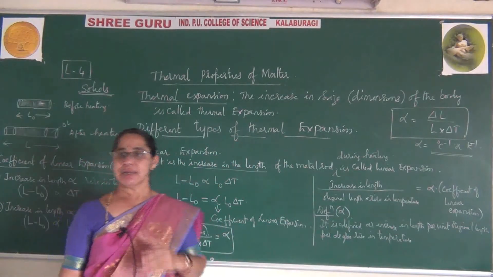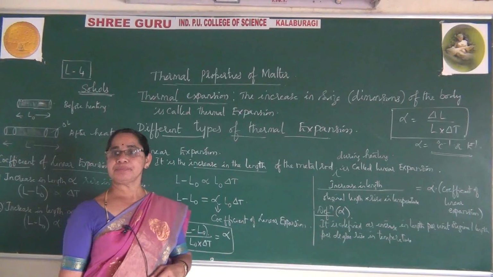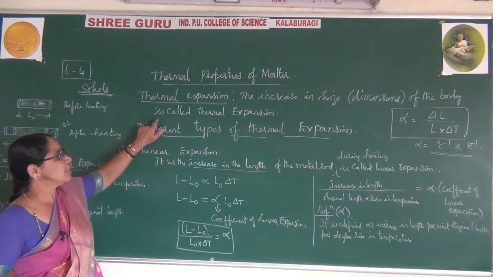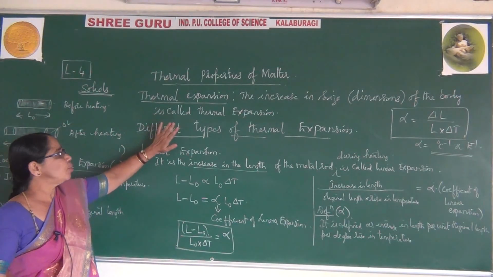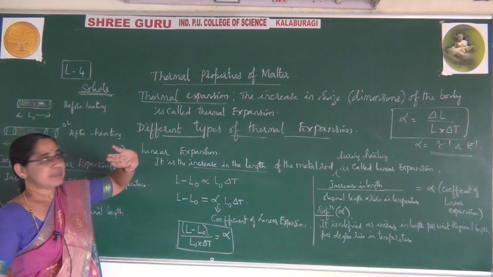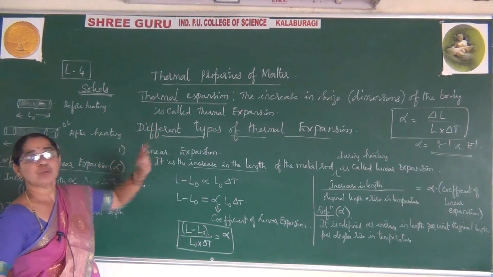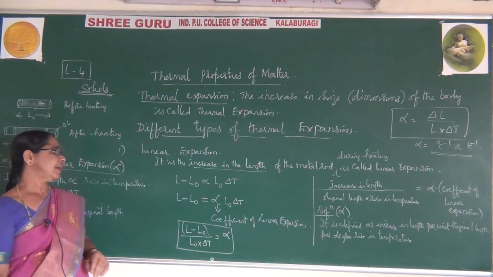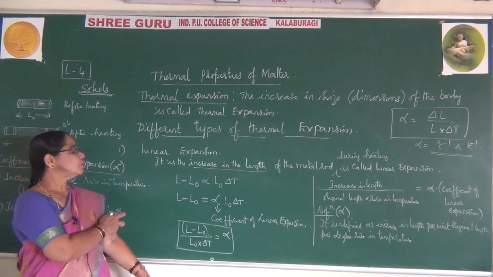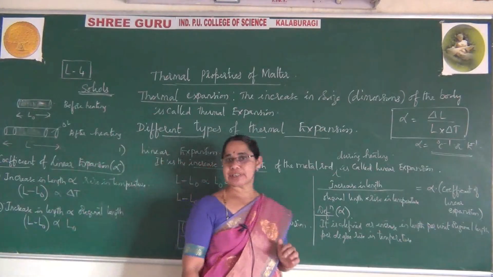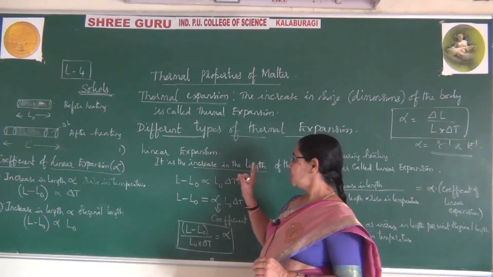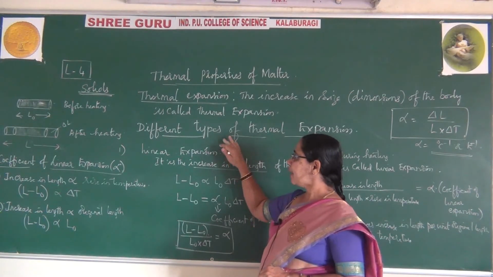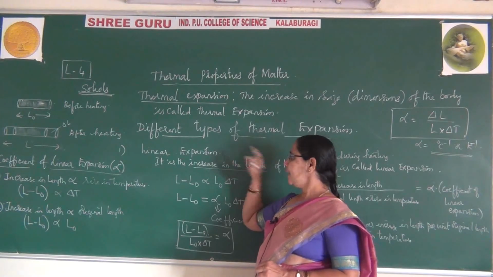Today we have started thermal expansion. In that, first I said what is thermal expansion: nothing but the increase in the size of the body. Then I said what is the cause of thermal expansion. After learning this, we learned the three types of expansion: linear expansion, superficial expansion, and cubical expansion. And just now I explained the first one, linear expansion.